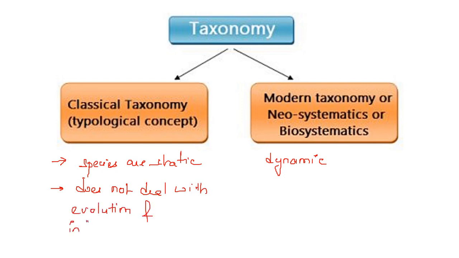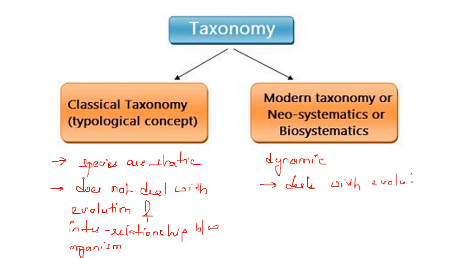In the new systematics, the species are dynamic, and it deals with both evolution and interrelationship between organisms.